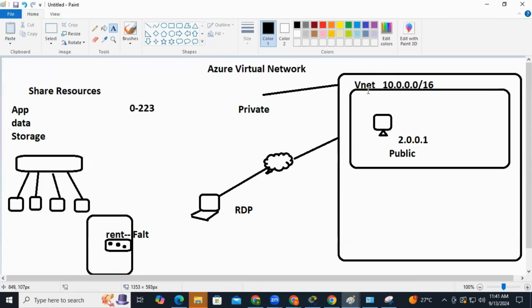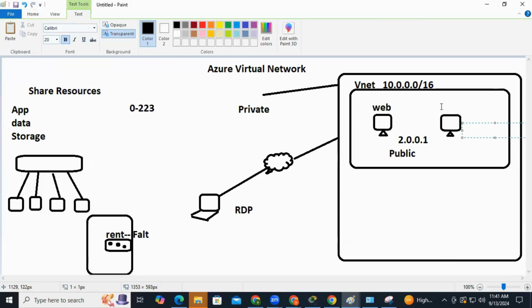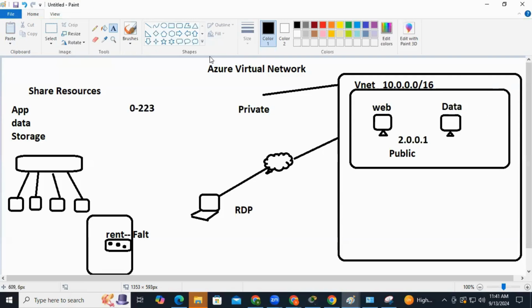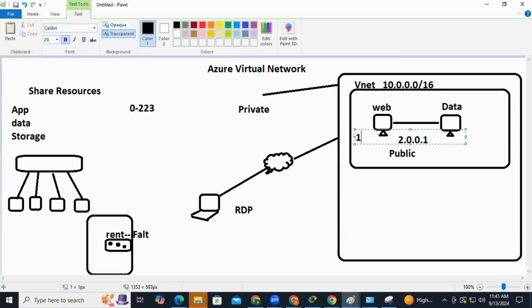Now, private IP addresses, why this private IP address? Now, inside Azure, this is one more machine which I'm going to create. Say this is a web server and this is my database server. Now, you want an internal network for both of these, right? So the user comes here, browses for something and comes to the web server. When he tries to log in to his account, he gives some credentials and that has to match with your database server. And for that, you need to have a network in between. So in that case, my IP address will be 10.0.0.3.